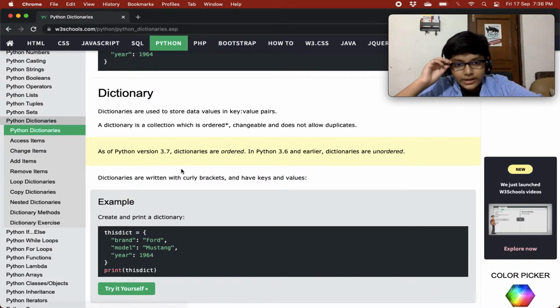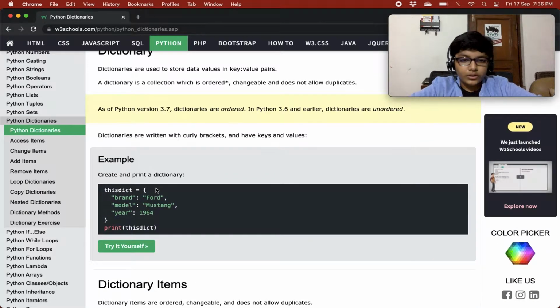Dictionaries are written with curly brackets like this and have keys and values.